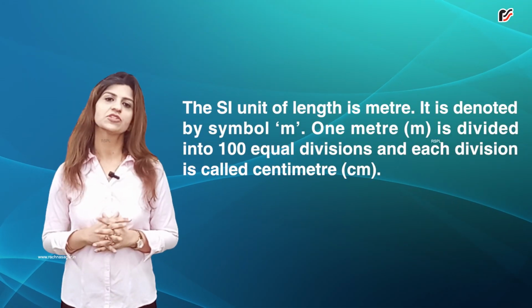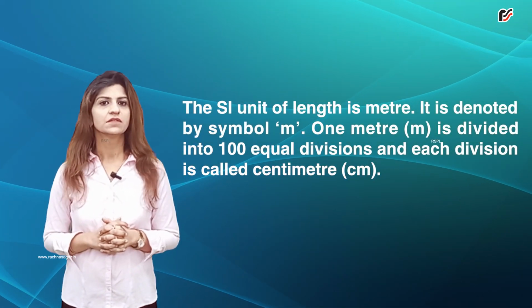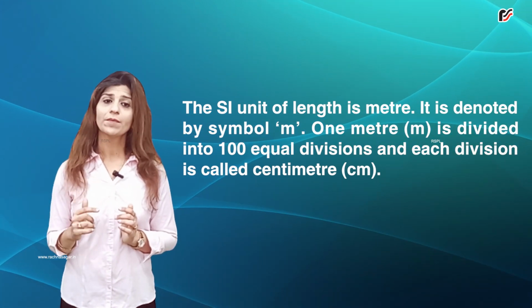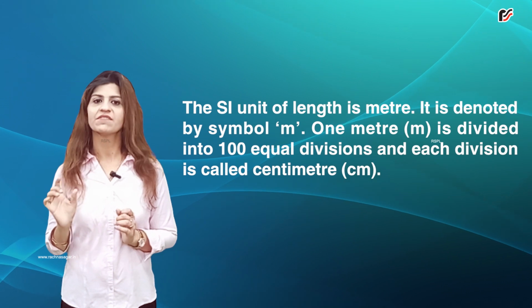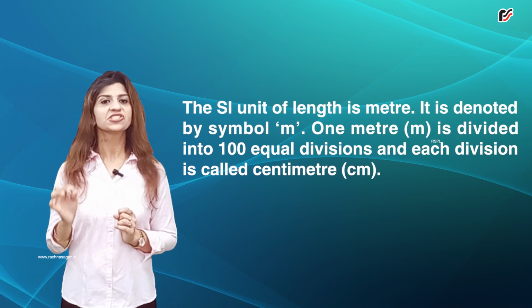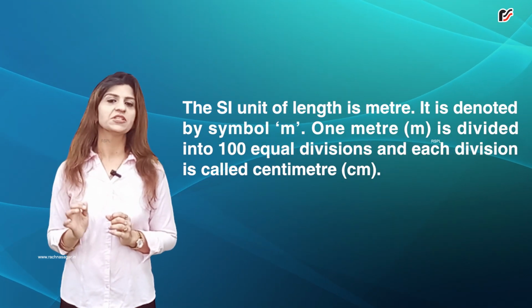The SI unit of length is meter. It is denoted by symbol m. 1 meter, m, is divided into 100 equal divisions and each division is called centimeter, cm.